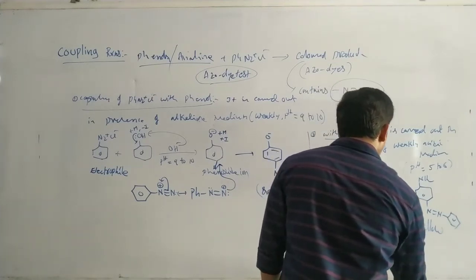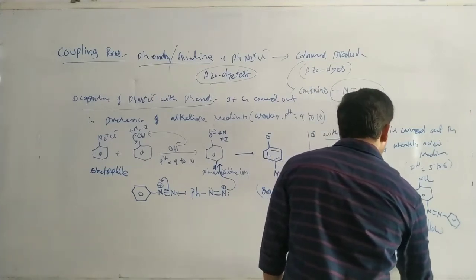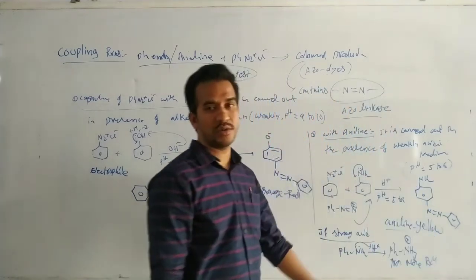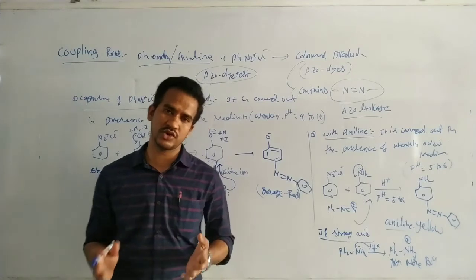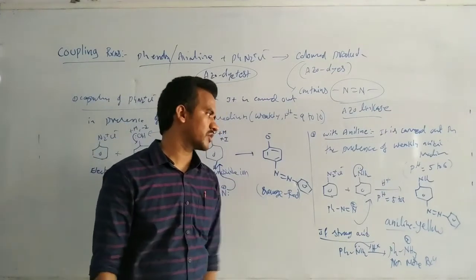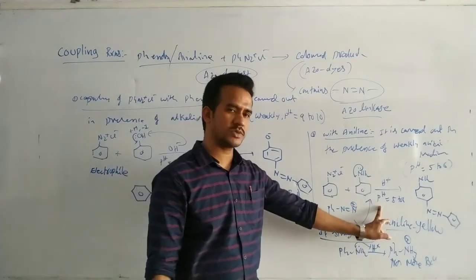In this case there is no more coupling reaction, because that becomes NH3+, and NH3+ is a withdrawing group. So no more substitution on the benzene ring. That's why weakly acidic medium must be used.